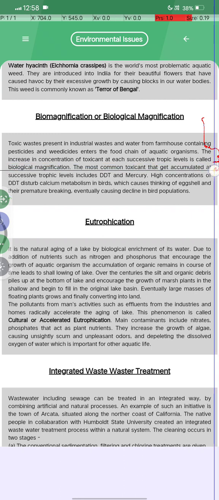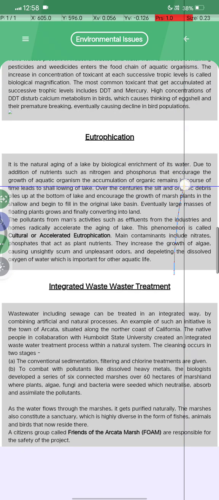The most common toxicants that accumulate at successive trophic levels include DDT and mercury. High concentration of DDT disturbs the calcium metabolism in birds, which causes thinning of eggshells and their premature breaking, eventually causing a decline in the bird population.